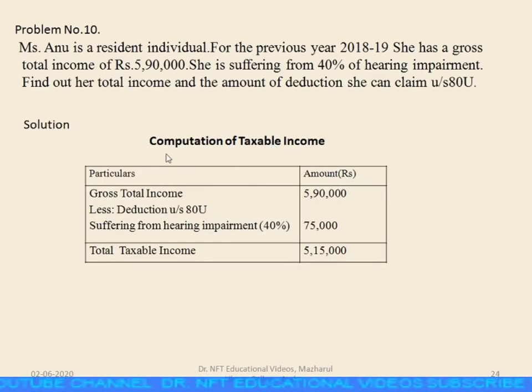Now coming to the problem, computation of taxable income. The gross total income of Anu is 5,90,000. From that, deduction under section 80U, as she is suffering from hearing impairment of 40%, 75,000 can be deducted. So total taxable income is 5,90,000 minus 75,000, that is 5,15,000.